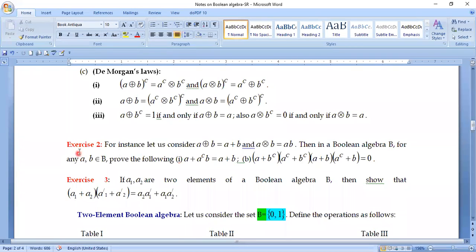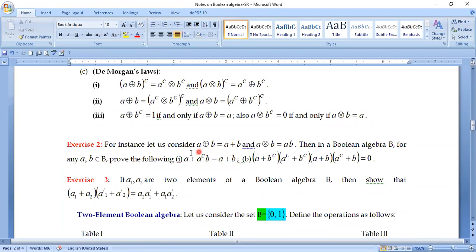If I consider the first example, for instance, we are considering, in place of plus, this simple plus, and in place of cross, we are considering simple dot. Then in Boolean algebra B, for any a, b belonging to B, prove the following result.